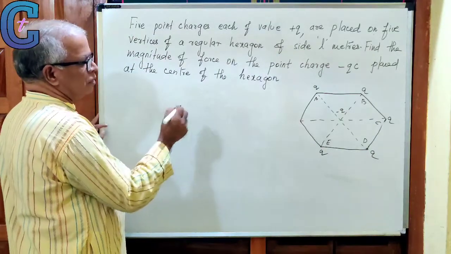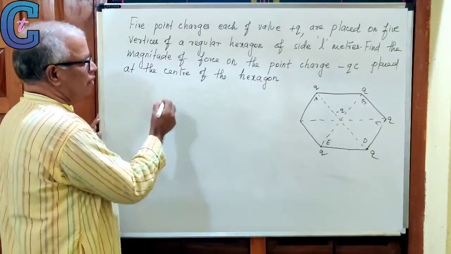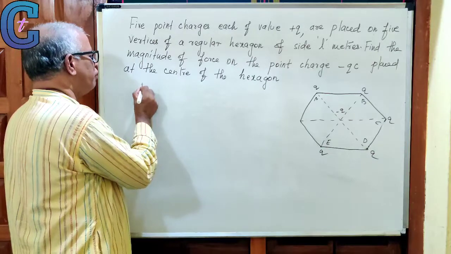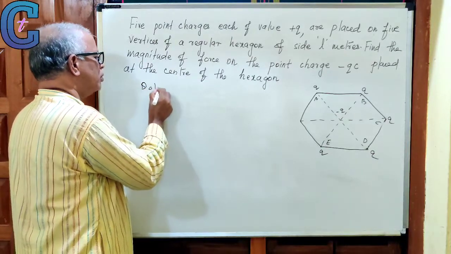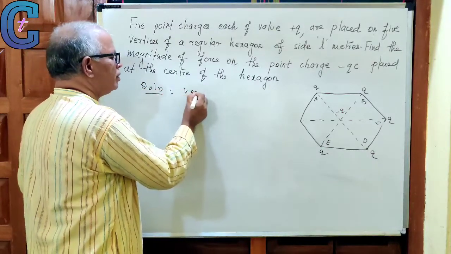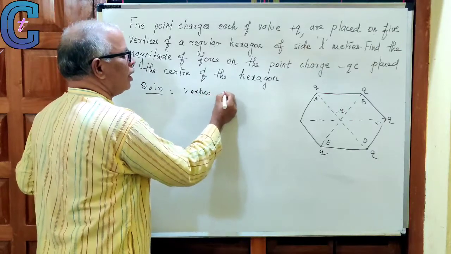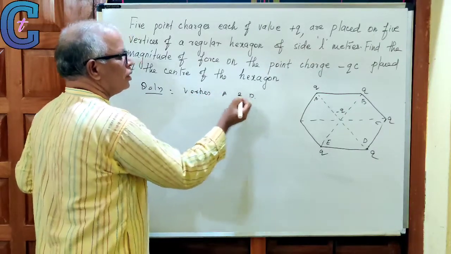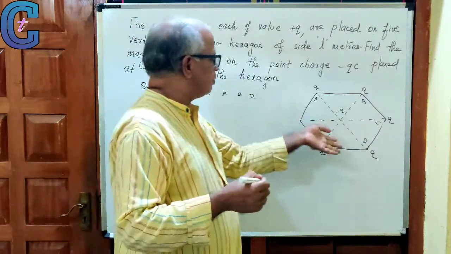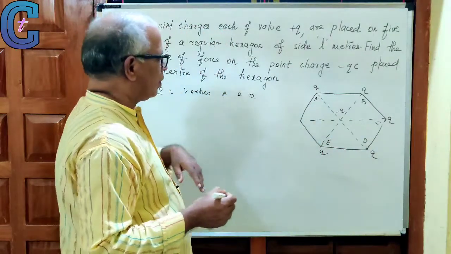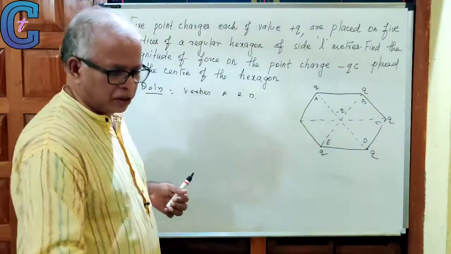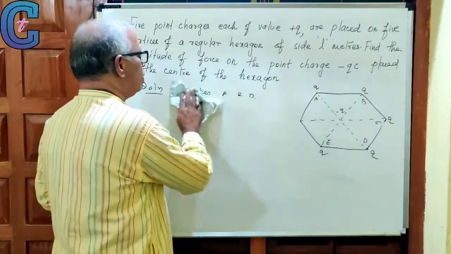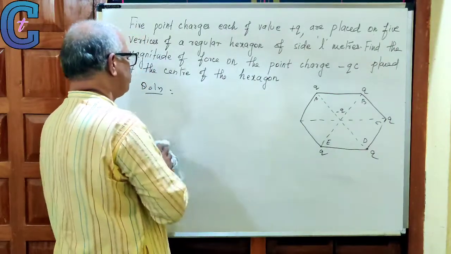So for the solution, see vertices A and D. Suppose you remove that vertices A and D. I shall tell you once more. Remove minus q.